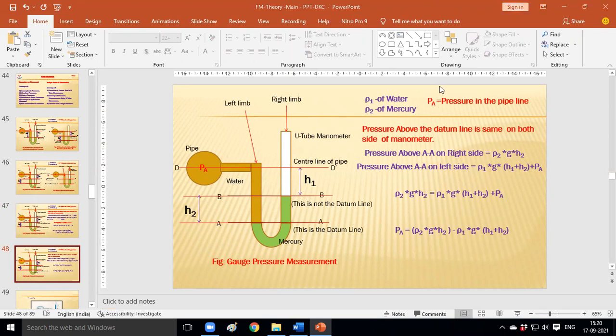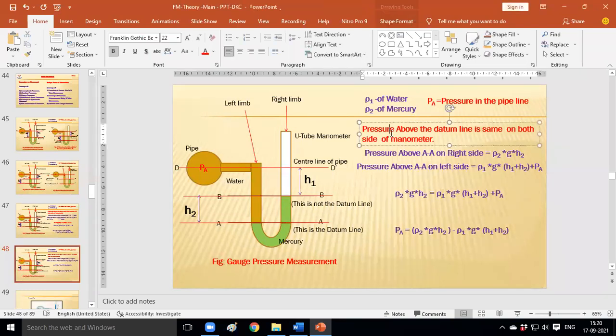Because the mercury level goes down in the left limb, where the manometer tube is connected to the pipeline, and the mercury level goes up in the right limb. Again there is a common formula: the pressure above the datum line is the same on both sides.